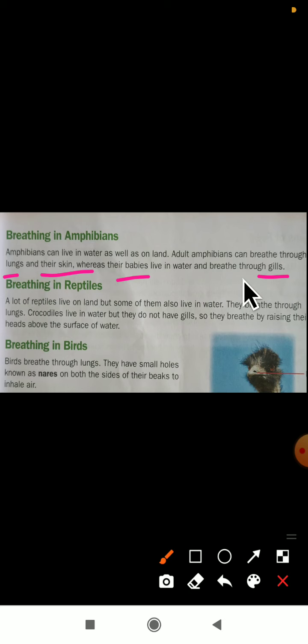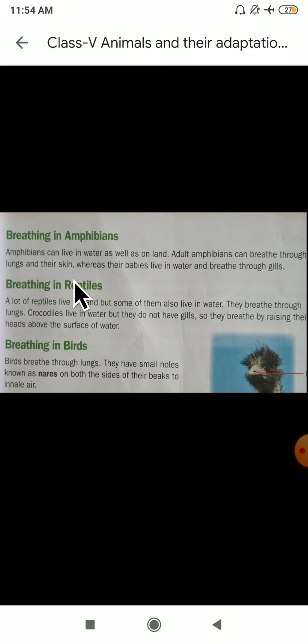So what is the breathing system in amphibians? The breathing system in amphibians is with the help of lungs and their skin. This much you remember.